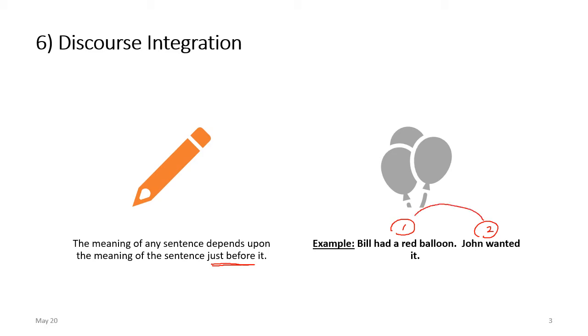Sentence number 2 depends on sentence number 1, and if this sentence exists without the other, it won't have any meaning. We don't know what the meaning is. For example, in sentence 1 we have "Bill had a red balloon." Then "John wanted it." So "it" here means the red balloon.